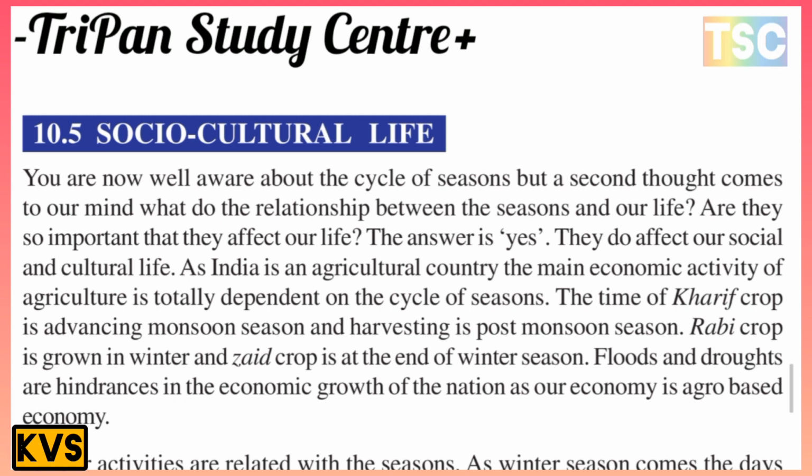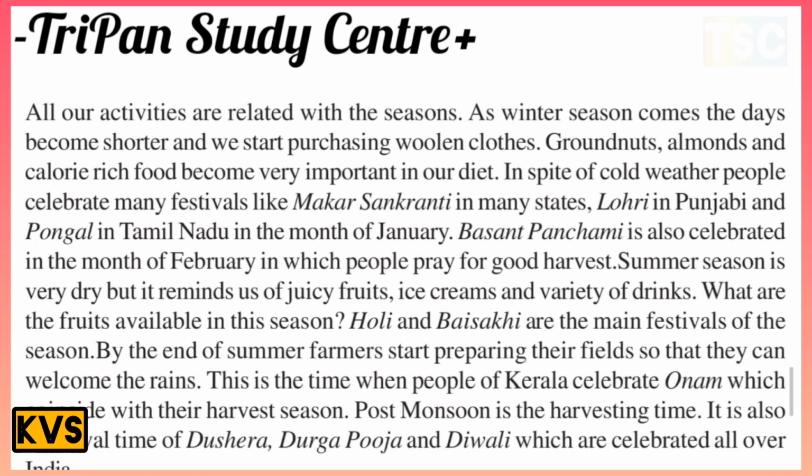As India is an agricultural country, the main economic activity of agriculture is totally dependent on the cycle of seasons. Kharif crops are sown in the advancing monsoon season and harvested in the post-monsoon season. The Rabi crop grows in winter and the Zaid crop at the end of the winter season. Floods and droughts are hindrances in the economic growth of the nation. Our economy is agro-based, and our social and cultural life depends on it. All our activities are related to the seasons.